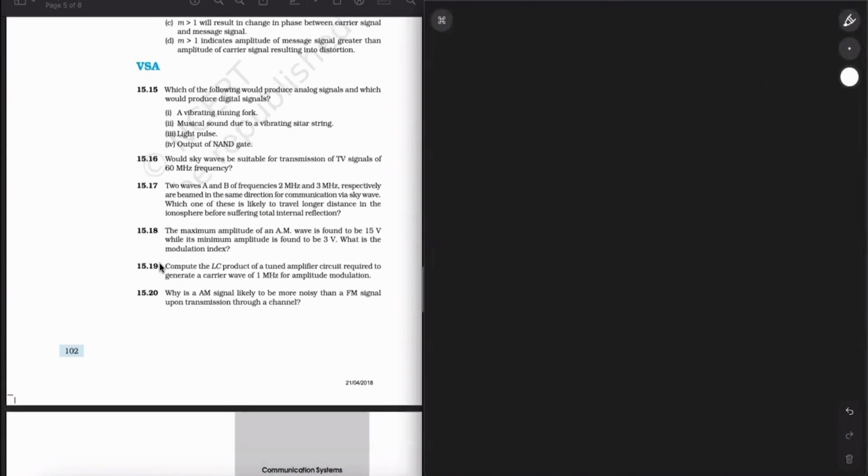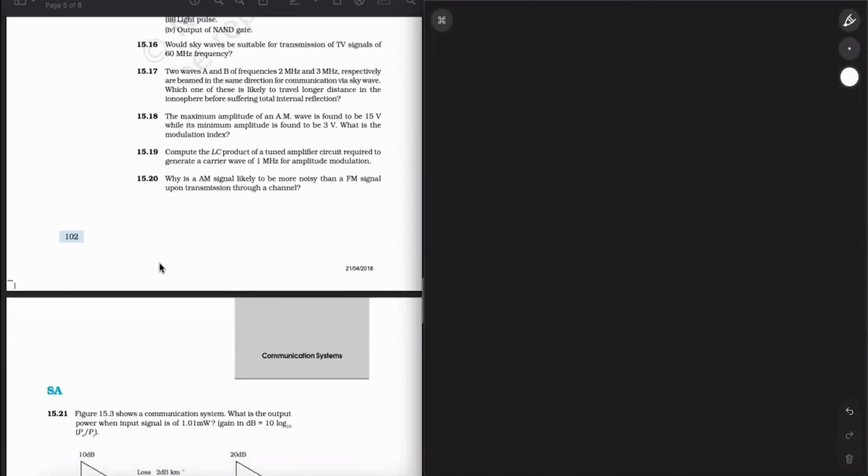Now, next up is question number 17. Two waves A and B of frequency 2 megahertz and 3 megahertz respectively are beamed in the same direction for communication via skywave. Which one of these is likely to travel a longer distance in the ionosphere before suffering total internal reflection?